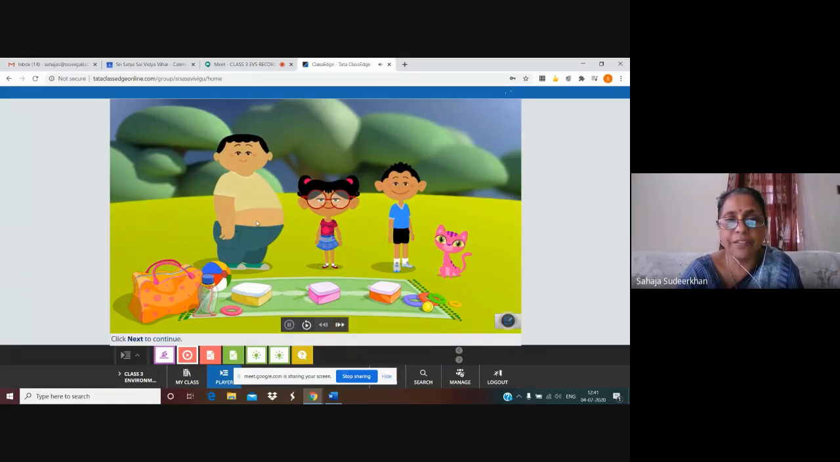See, these children are having a picnic. They brought lunch boxes also. Yummy things are inside it. So we have to find out what are they. Okay, children? So I want to go to next one.